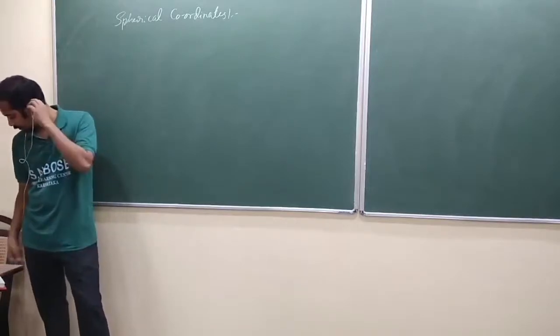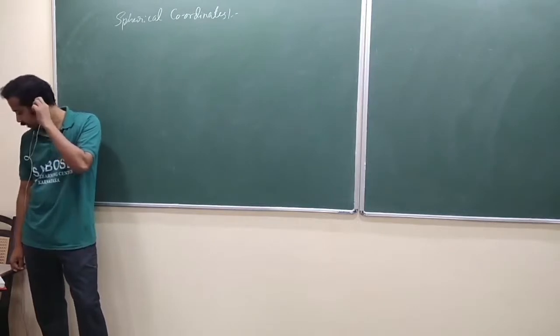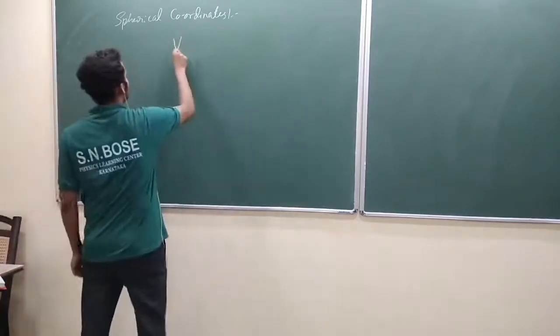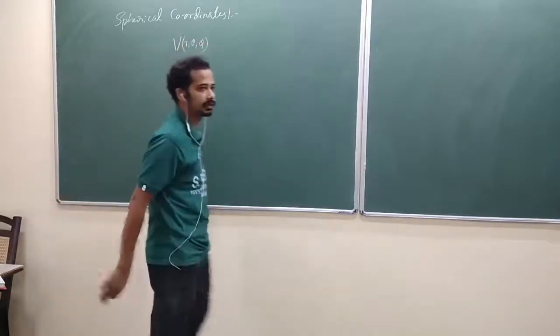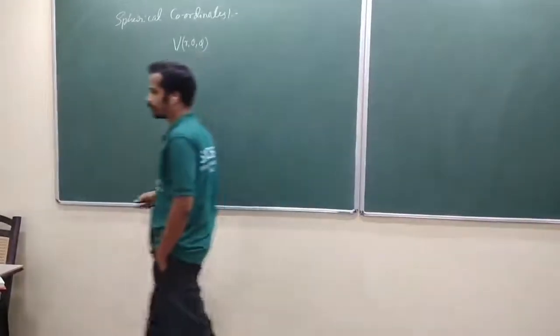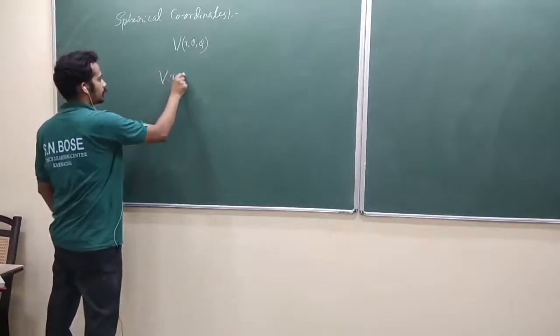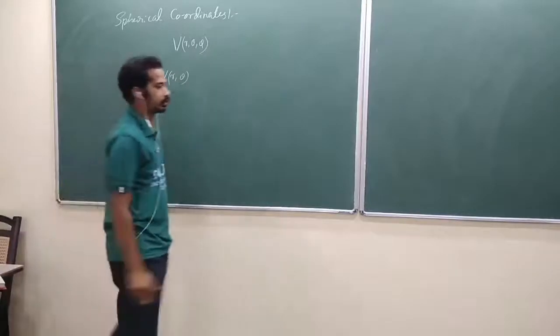Now look at here. We are restricting ourselves to azimuthal symmetry. If the potential is a function of r, theta, and phi, our problem will be very lengthy actually. We are restricting ourselves to the situation where the potential is a function of r and theta only. Let me explain one of the ideas.